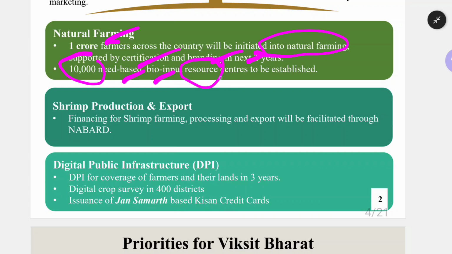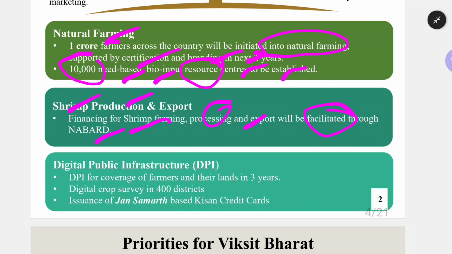10,000 need-based bio-input resource centers will be established. Bio-input means biologically derived organisms and derivatives, and those kinds of resource centers will be established. Shrimp production and export: shrimps are similar to prawns, which we call jhinge. Financing for shrimp farming, processing and export will be facilitated through NABARD.